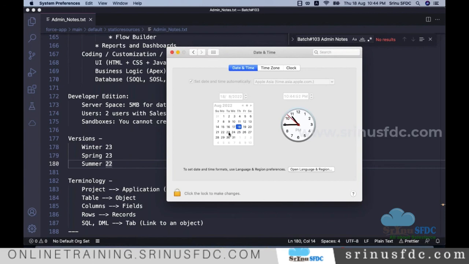Okay, so it's like a continuation. We continue wherever we stopped, and from there we continue, understand and complete the admin training. If you are interested, you have to pay the fee, the details of which are provided in the email. If you are not clear about that, you can ping me and share the receipt. Automatically, one day before, maybe on Sunday, you get the updated meeting link and you can join here. So that's the thing.